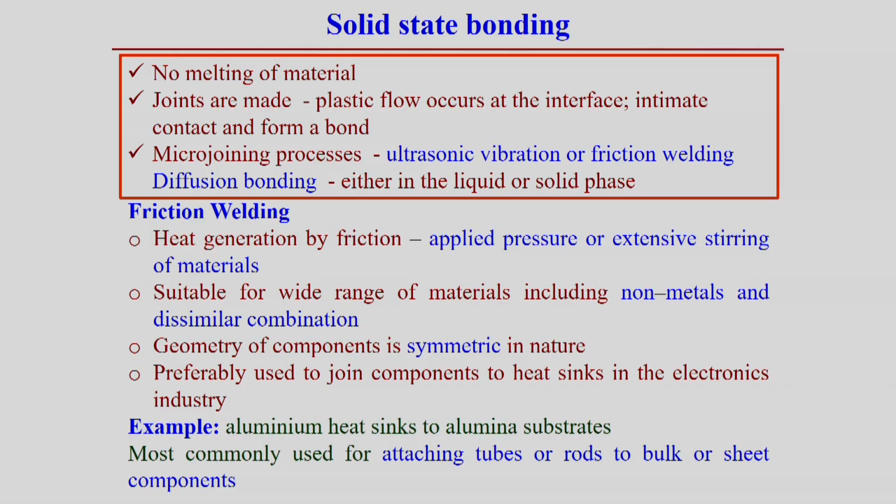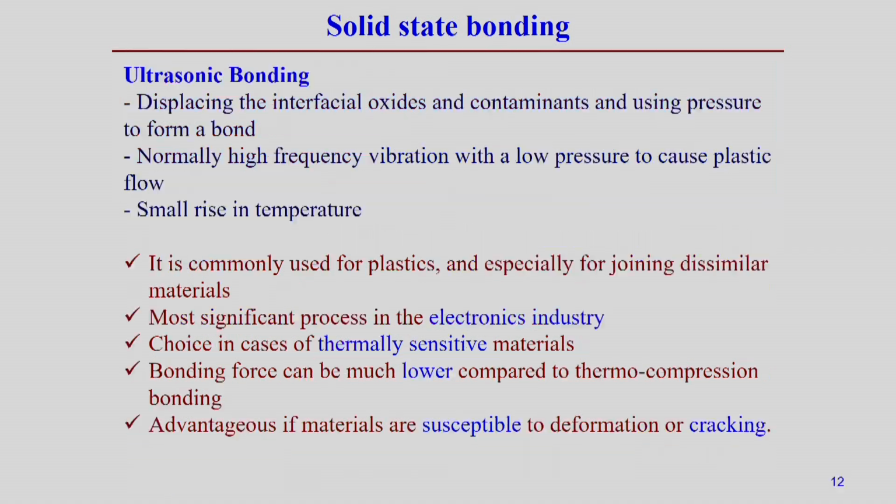But one limitation in friction welding is that the geometry should be symmetric in nature, and it is preferably used for joining components to heat sinks. In the electronics industry, we can get the application, the joining of heat sinks, one of the more practical applications of the solid state bonding process or friction welding processes. For example, aluminum heat sinks to an aluminum substrate we will try to join. Friction welding is one of the suitable methods here. So, most commonly used for attaching tubes or rods to a bulk sheet, we normally follow a kind of friction welding process, even at the micro scale.